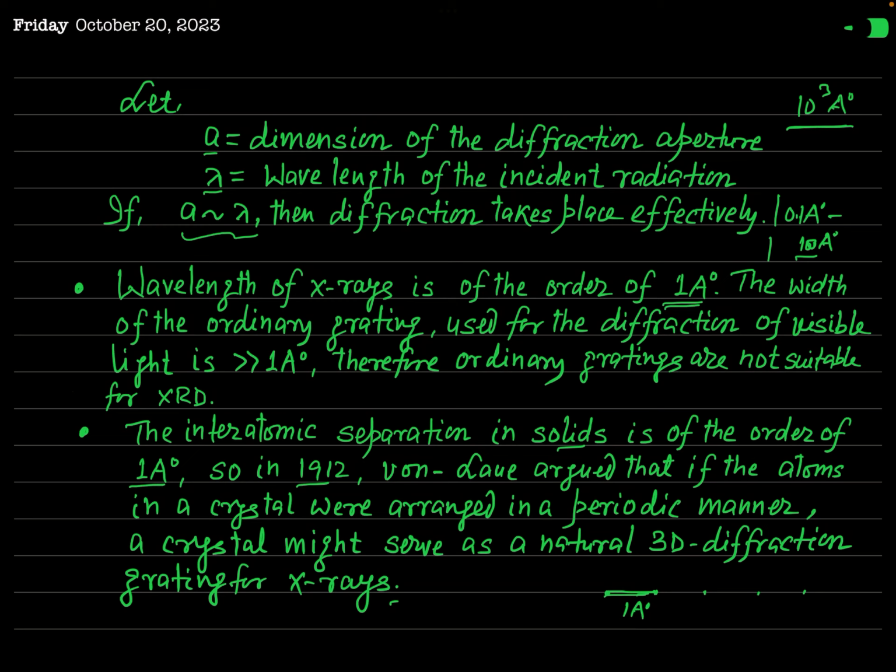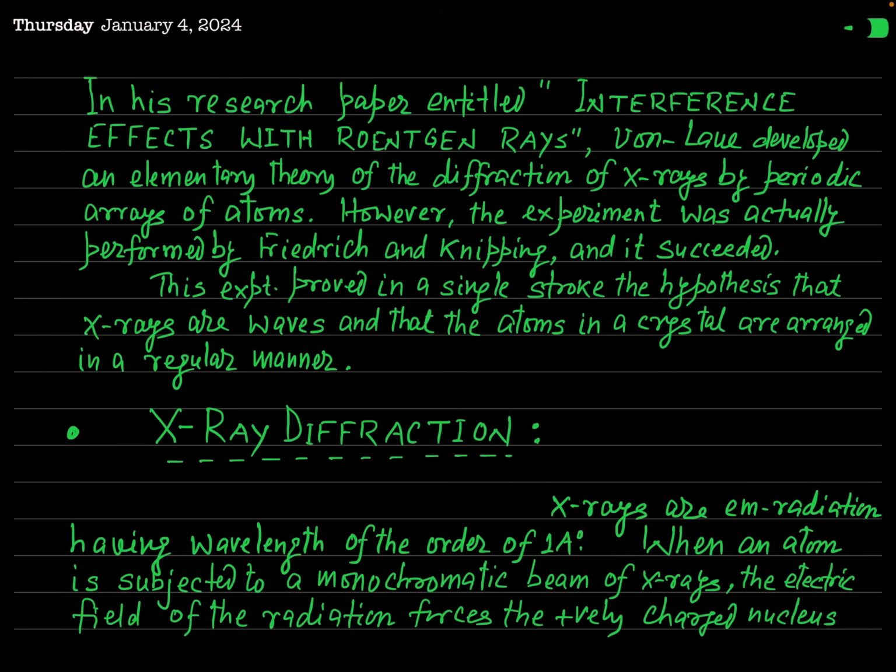So after this experiment, these two facts will be proved, and you will be pleased to know that such an experiment was not performed by von Laue himself, but by two very famous scientists, Friedrich and Knipping, and they were successful in diffracting the X-ray by using the crystal.